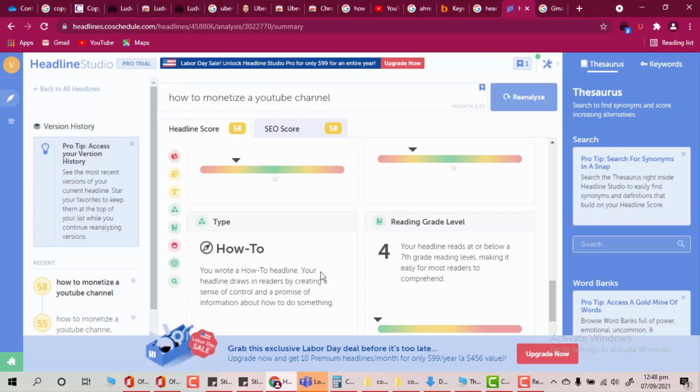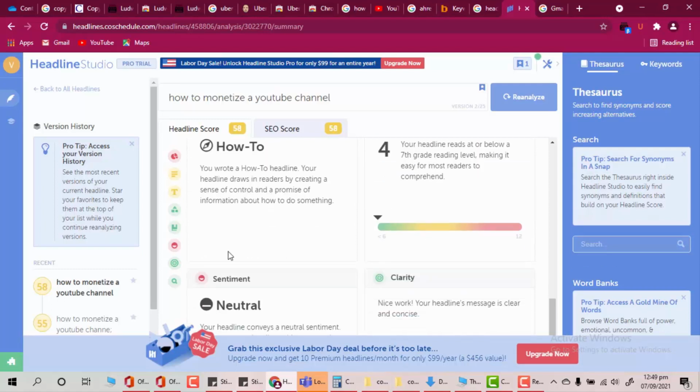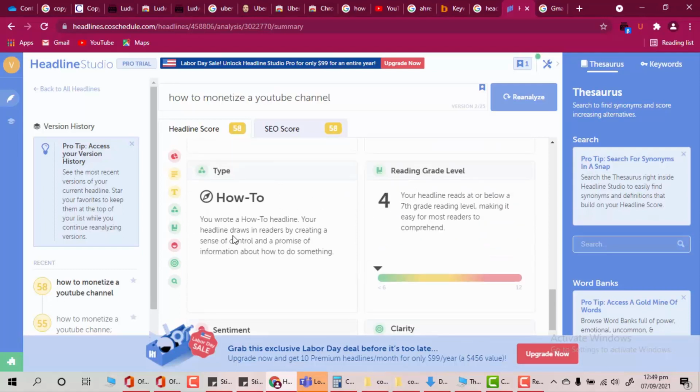That's why how to or why to headlines, which talk about information, or which guarantee information, or which ask a question, are great. It's a tip for you guys, you have to use it. If you're really finding it difficult to decide what kind of headline to use, then just go for the question headline, because these are really good, because it builds curiosity.